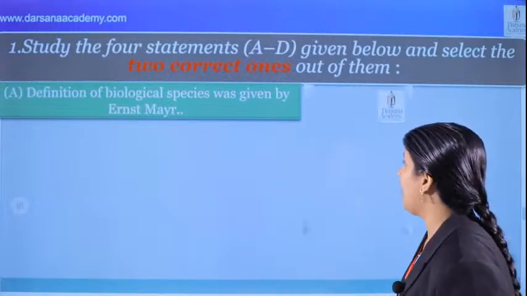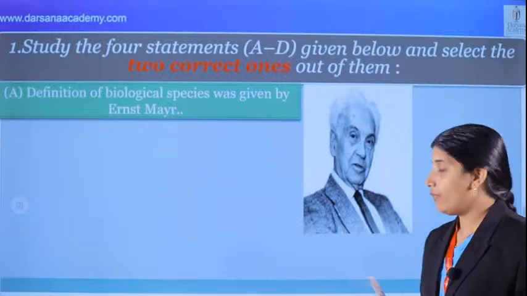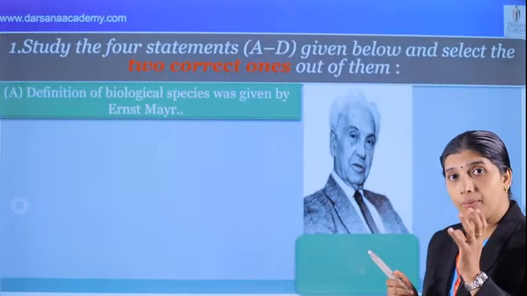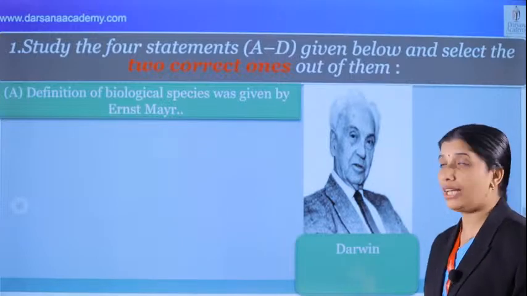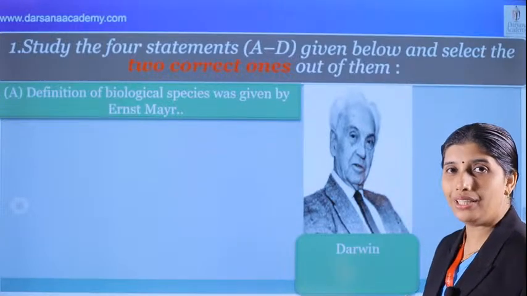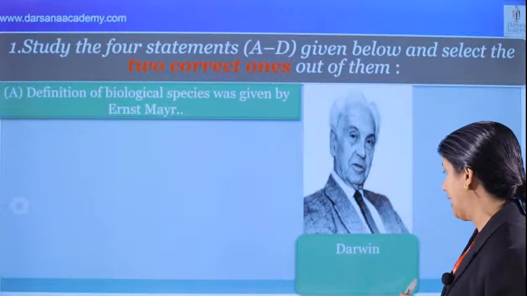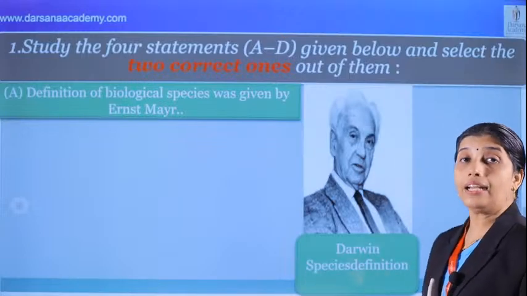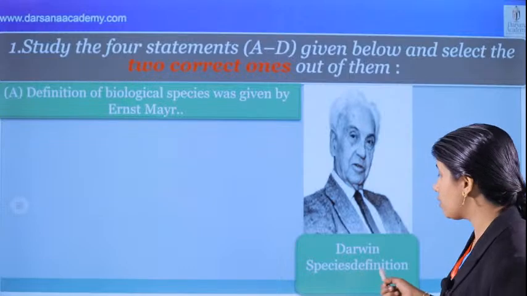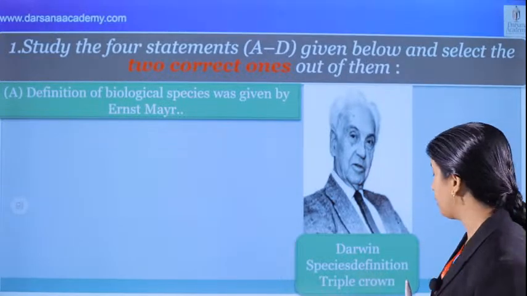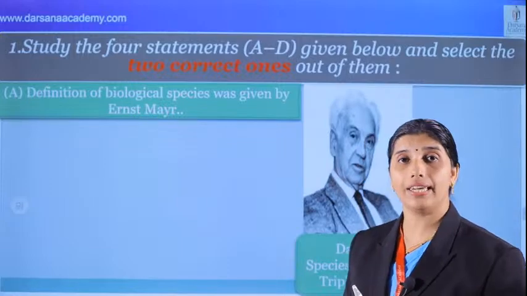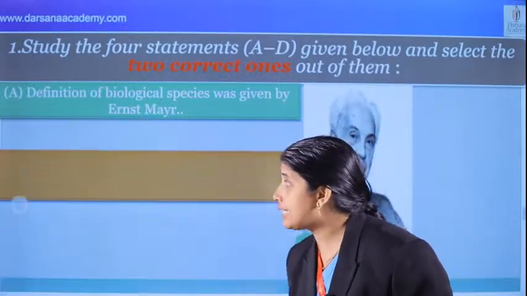What about Ernest Mayr? There are different points related to Ernest Mayr that we have to note before going to the exam. He is considered to be the Darwin of the 20th century, very important. Next, the currently accepted definition of species by Charles Darwin. And he was also awarded the Triple Crown of Biology. That's also important.